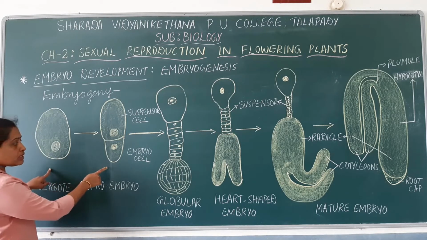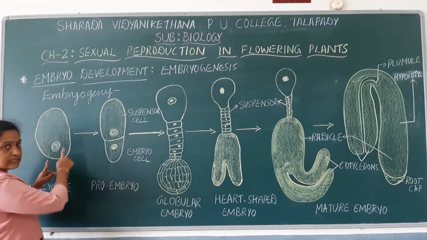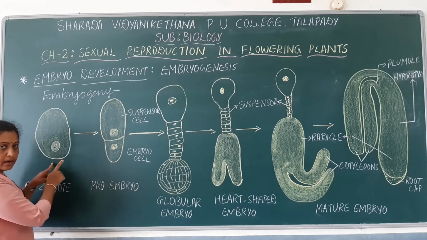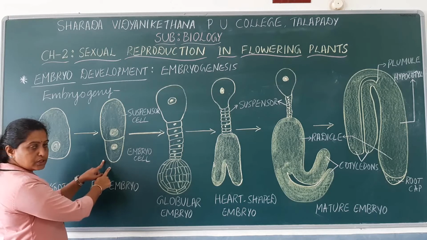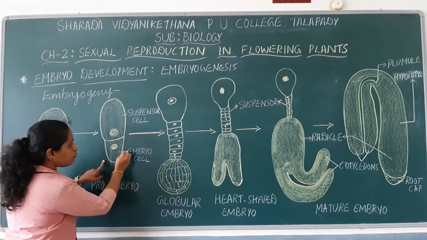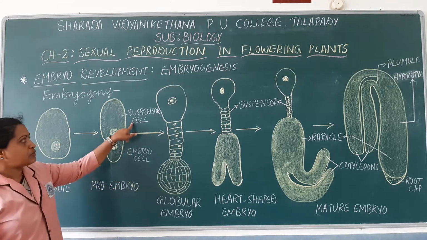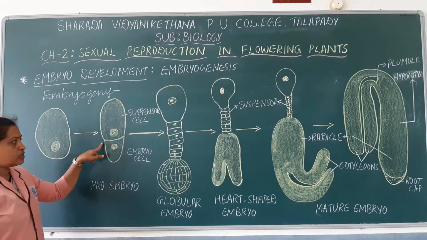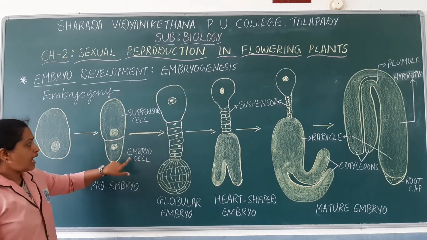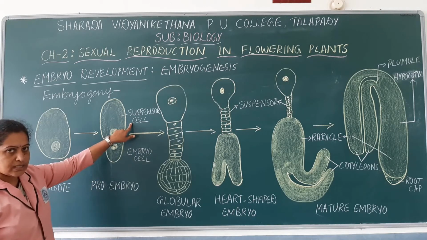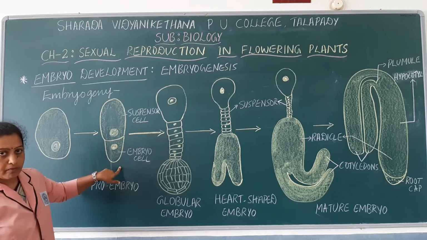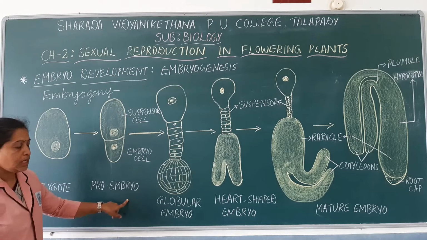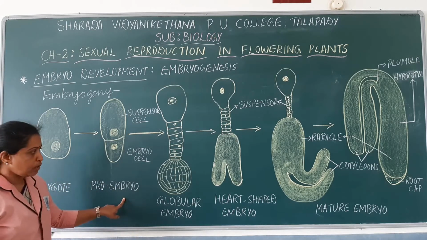During embryogenesis, in the early stages, the zygote undergoes cell division. Zygote is a single cell having a diploid nucleus. This single-celled zygote will undergo cell division to form two cells, an embryo cell as well as a suspensor cell. Such a stage of embryo development where there are two cells is known as proembryo. So the zygote develops into proembryo.